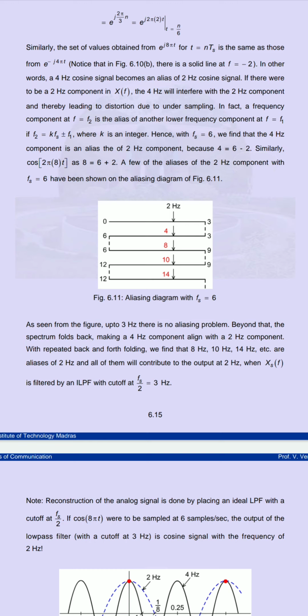Reconstruction of the analog function we can get by using the ideal LPF, I for ideal, which is nothing but an ideal low pass filter, where we take the cutoff frequency as half of Fs. If we are considering the frequency Fs divided by 2 with an ideal low pass filter, we will get the reconstruction of the analog signal.